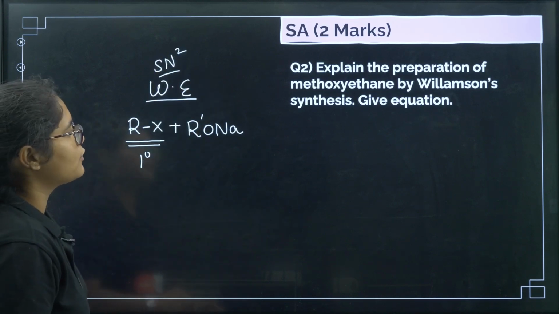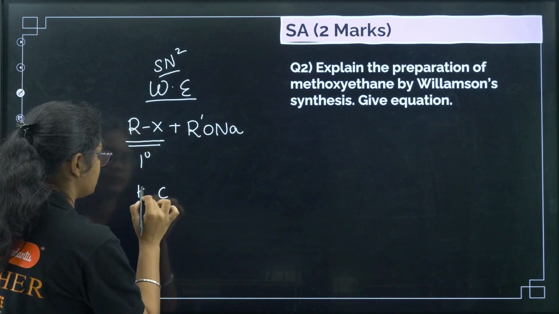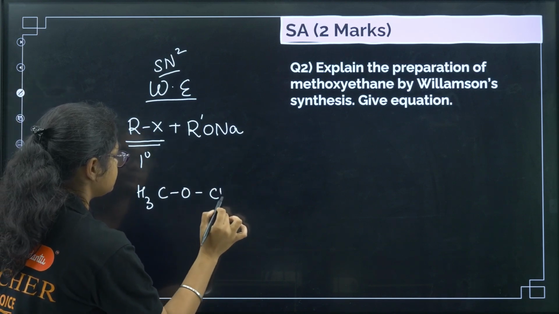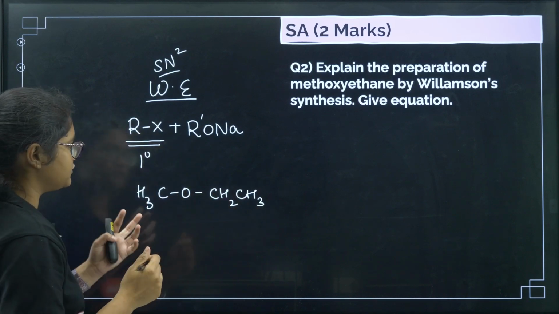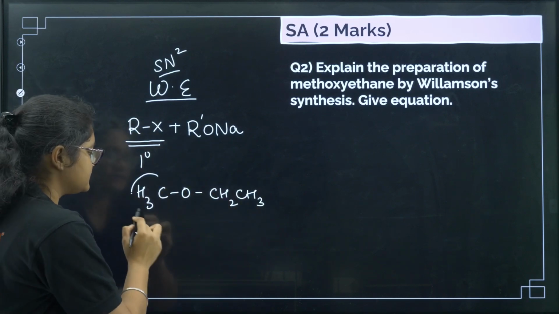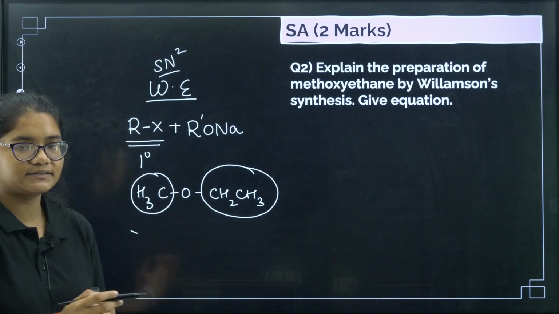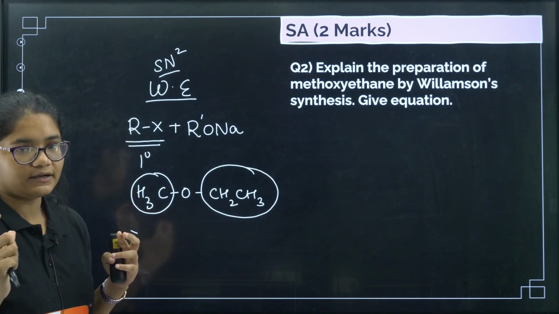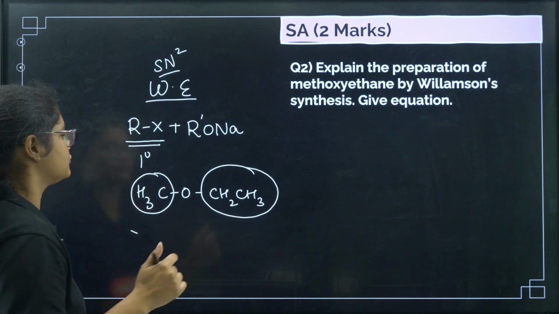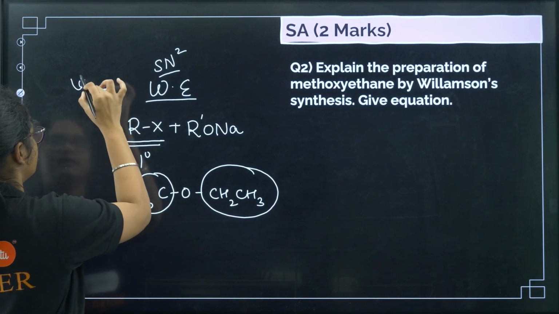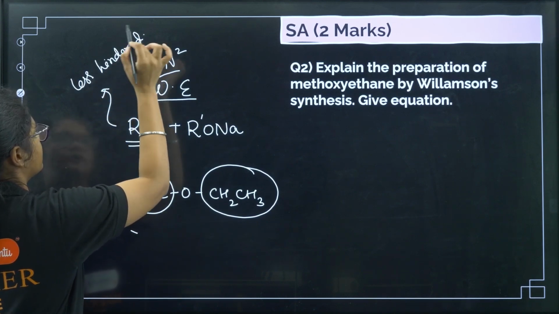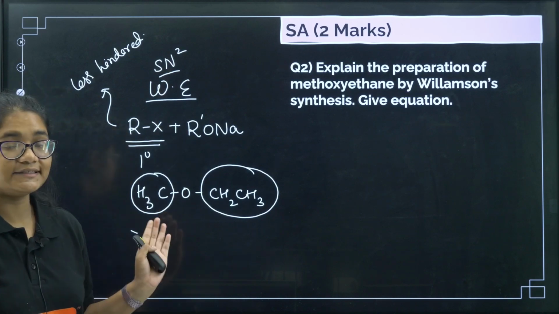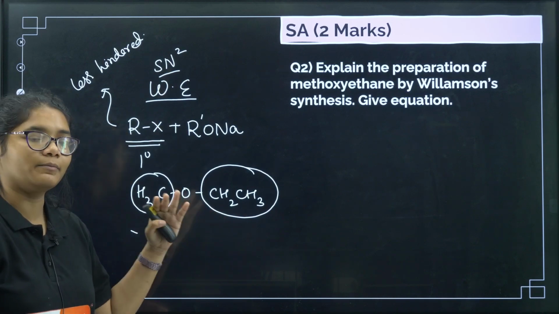Now what we want to prepare is methoxyethane. The question arises whether we should take this one as RX or that one as RX. Whichever is less hindered should be RX. So I need to take CH3X and CH3CH2O minus Na plus.